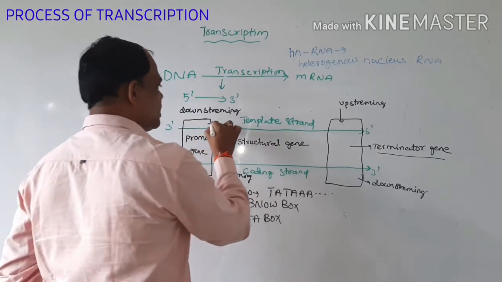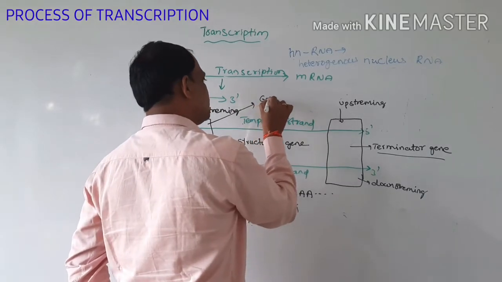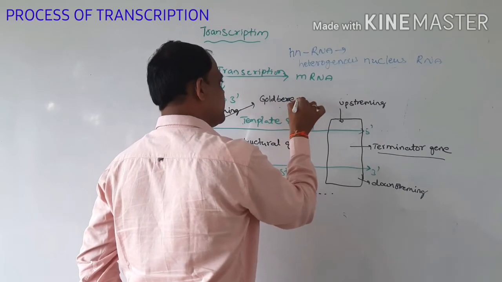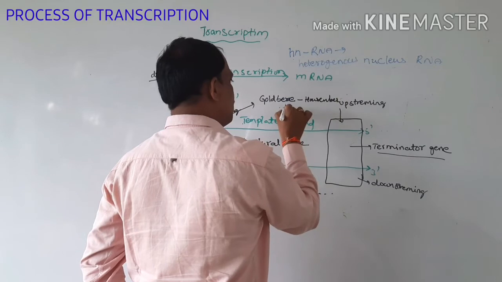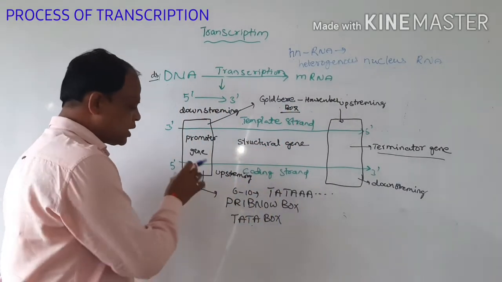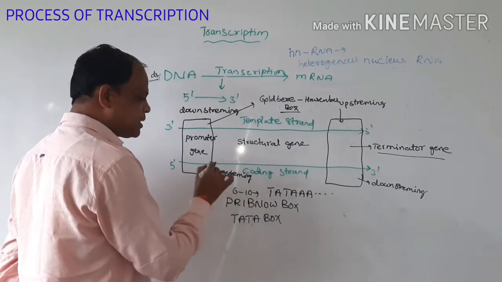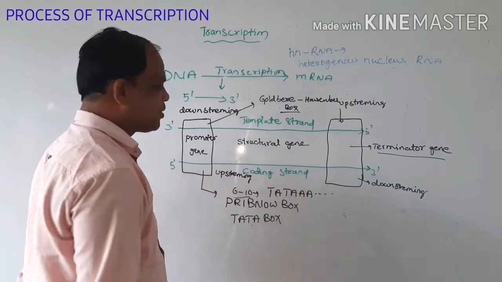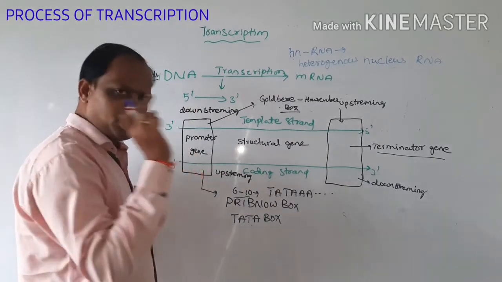The first time this box was invented, the scientist's name was Goldberg. Okay, so these are the promoter genes, and the promoter gene contains 6 to 10 base pairs, that is the TATA. The promoter gene acts as the initiation gene.